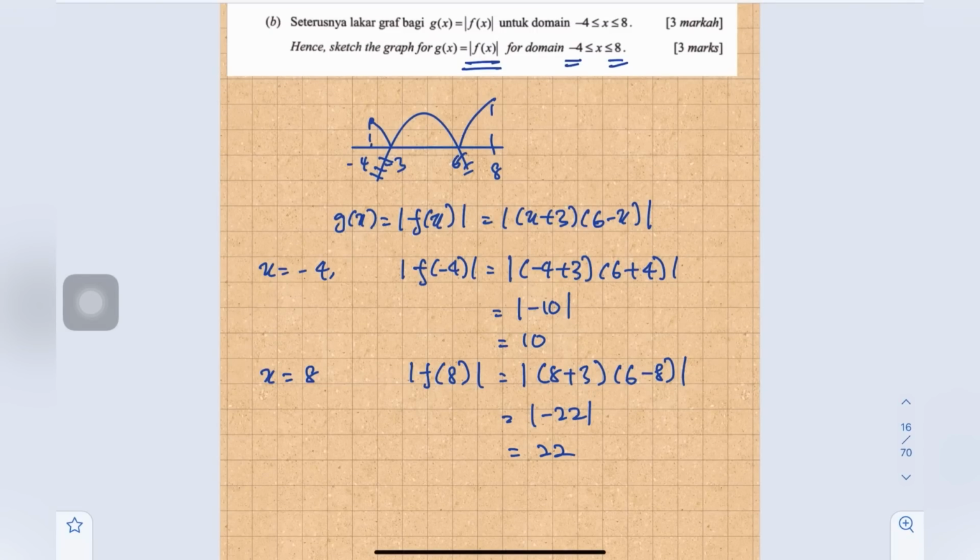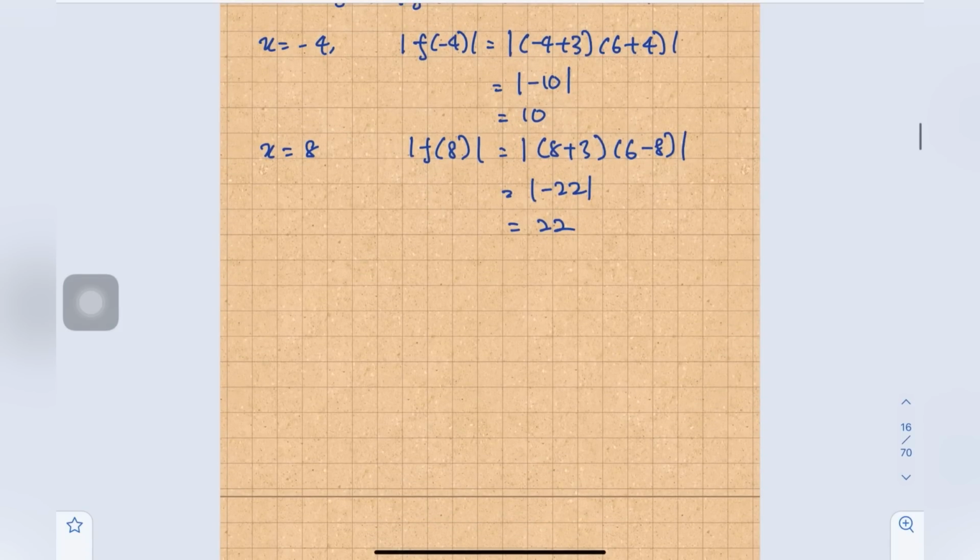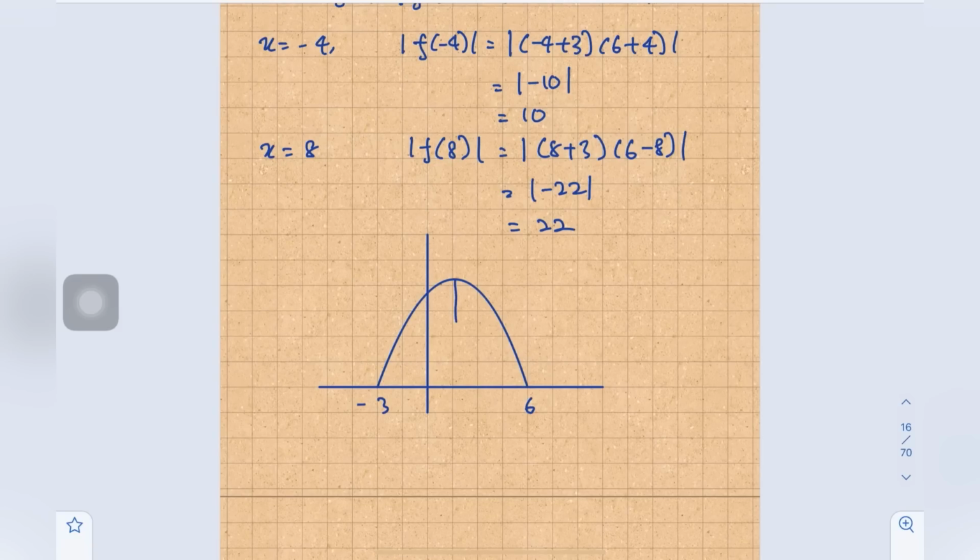Then by using all this information, we sketch the graph. Okay, so parabola with the maximum. Okay, so then this is x-axis and y-axis. Okay, so this one negative 3, right? This one 6. Okay, so this one 1.5.